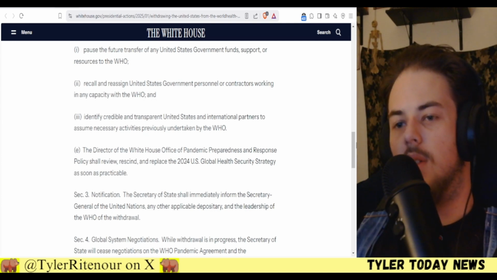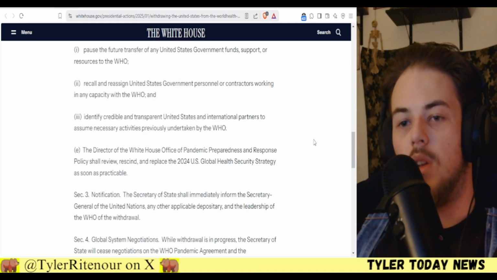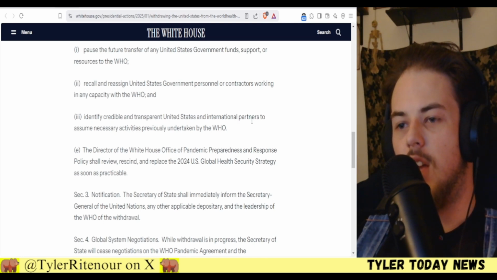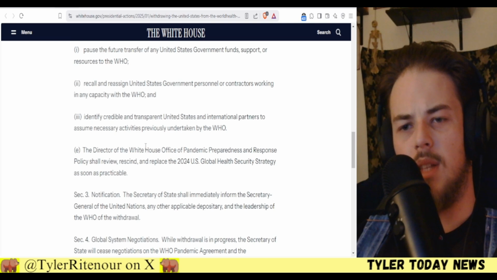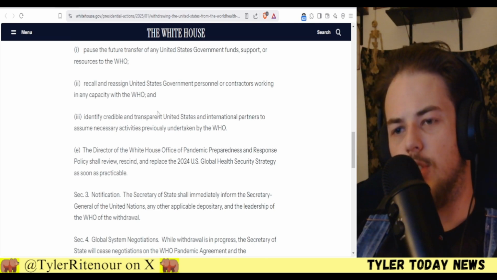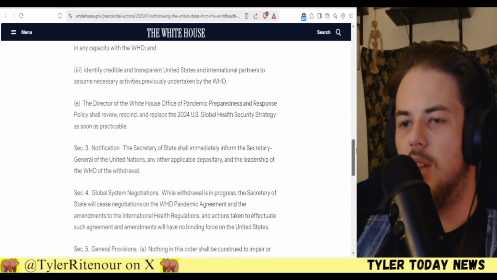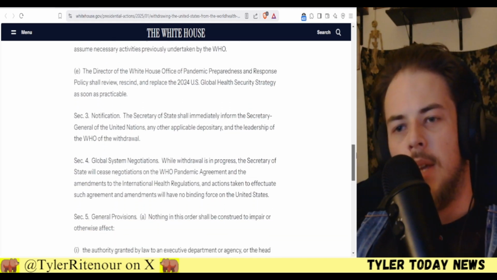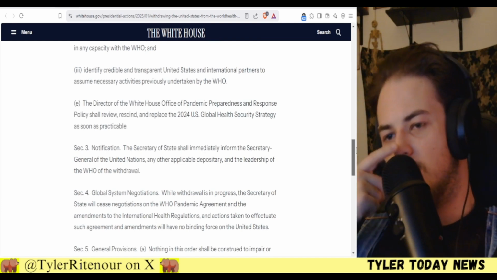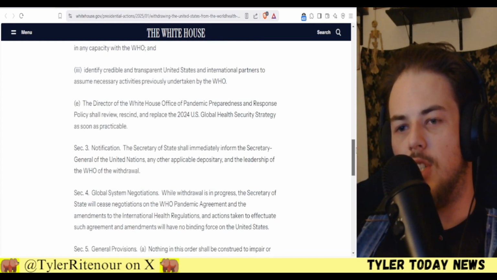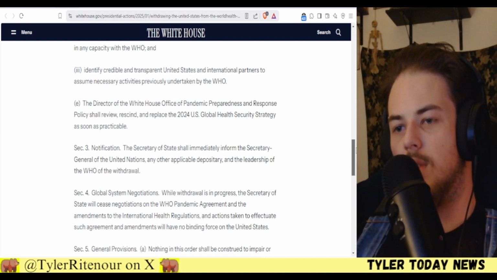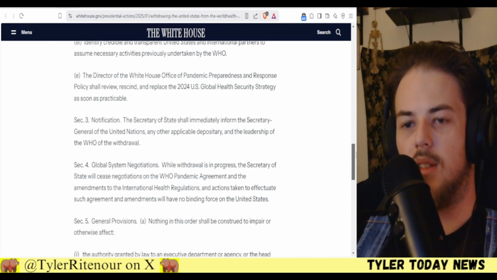Recall and reassign United States government personnel or contractors working in any capacity with the WHO, and identify credible and transparent United States and international partners to assume necessary activities previously undertaken by the World Health Organization. Let me read that again. Identify credible and transparent United States and international partners to assume necessary activities previously undertaken by the World Health Organization. I don't exactly know what they mean by that. Interesting. So the director of the White House Office of Pandemic Preparedness and Response Policy shall review, rescind, and replace the 2024 U.S. Global Health Security Strategy as soon as practicable.